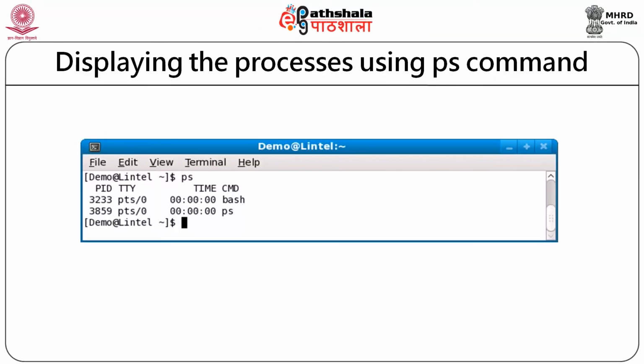So, the first thing that comes to our mind is displaying a process. The PS command in Linux will give the number of processes; it is about process status. This is a simple example. Here the PS command is issued at the terminal and you can see two processes, and each has a process ID, 3233 and 3859, the terminal from where it was fired, and the time taken by that process. So, this is a very primary PS command.